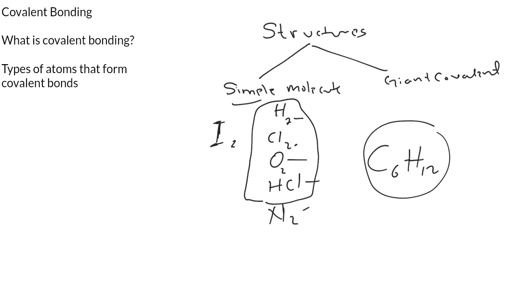So that's why I said there are some special characteristics with some of this. But however, just keep in mind, for simple molecules, they can only be in two states. They can either be liquids or gases.